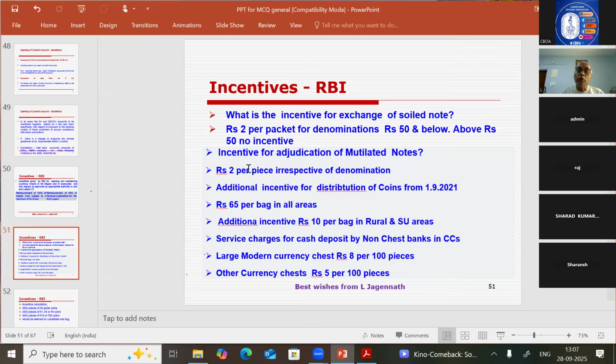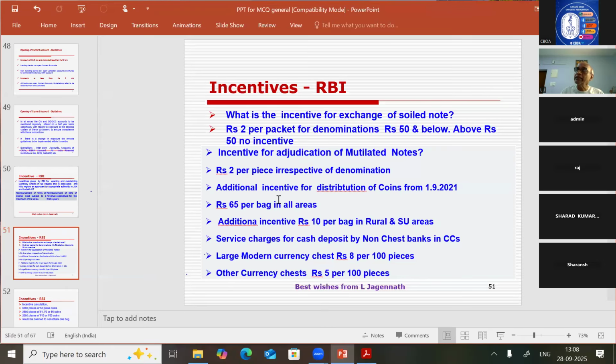The bank gets rupees 2 per piece irrespective of denomination. Here you see exchange of soiled notes, rupees 2 per packet, where a packet means 100 pieces, for denominations of rupees 50 and below only. Here, irrespective of the denomination, if mutilated notes are adjudicated by the bank, for each piece the bank will get rupees 2. That is the incentive.